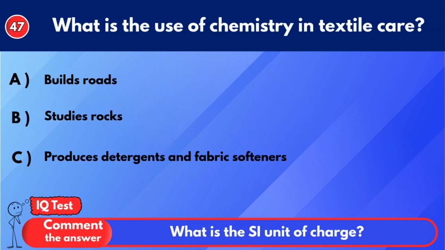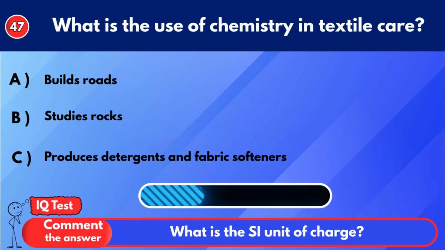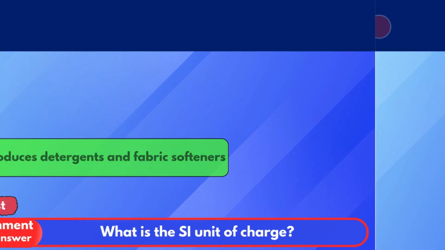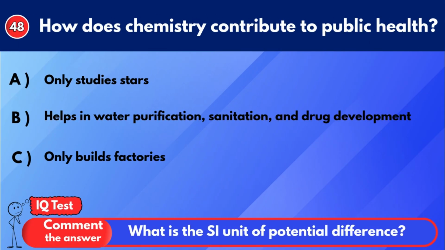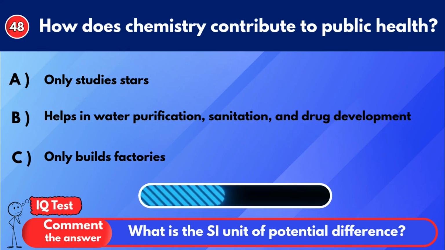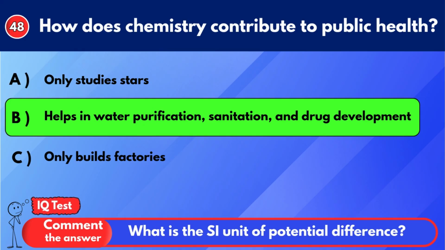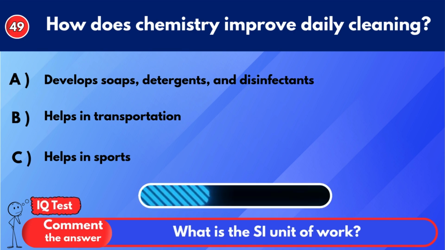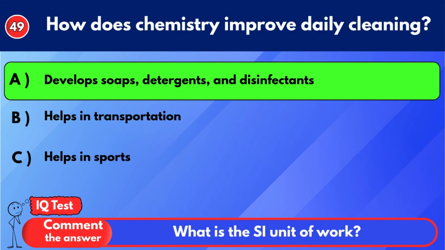What is the use of chemistry in textile care? Produces detergents and fabric softeners. How does chemistry contribute to public health? Helps in water purification, sanitation, and drug development. How does chemistry improve daily cleaning? Develops soaps, detergents, and disinfectants.